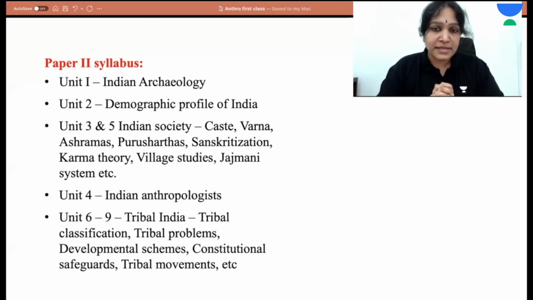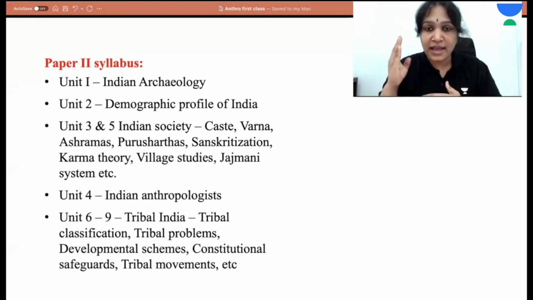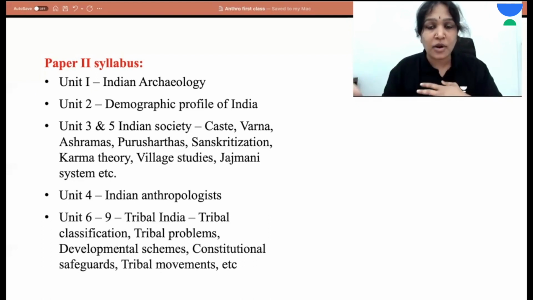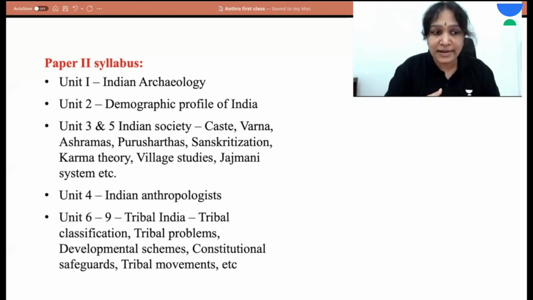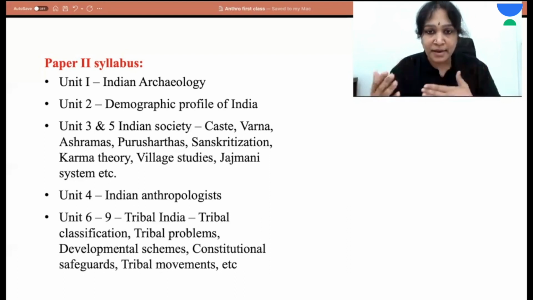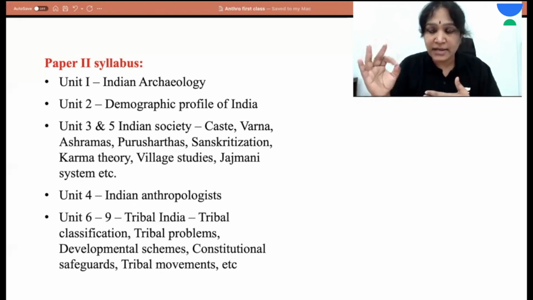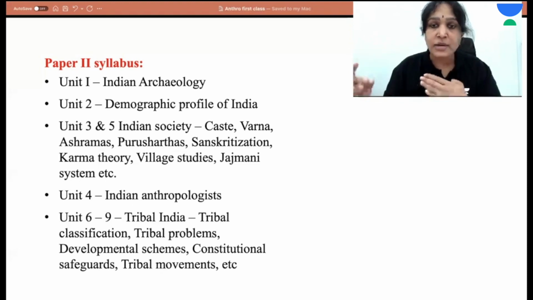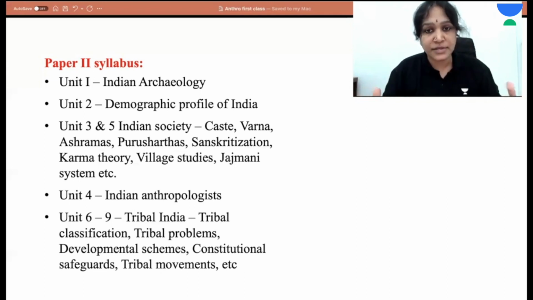In this, we have topics like tribal classification, that is classifying the tribes based on the language they speak, the religion they follow, the occupation they follow, and their geographic distribution, like South Indian tribes, Central Indian tribes, tribes in the Northeast, tribes in the Andaman and Nicobar Islands, etc. And then the tribal problems like poverty, indebtedness, land alienation, displacement from the forest due to industrialization, health issues, education related problems, problems of tribal women, etc.